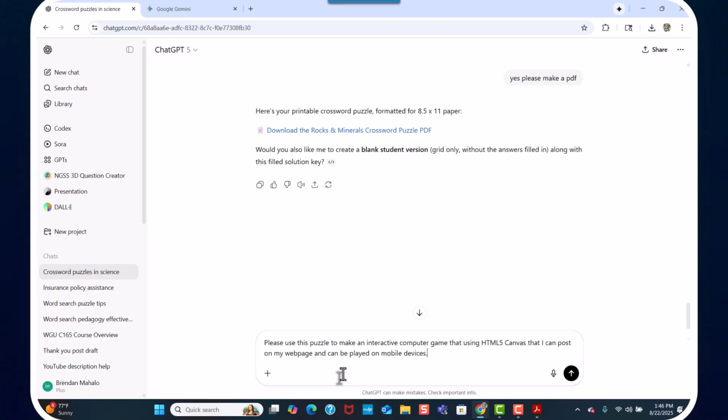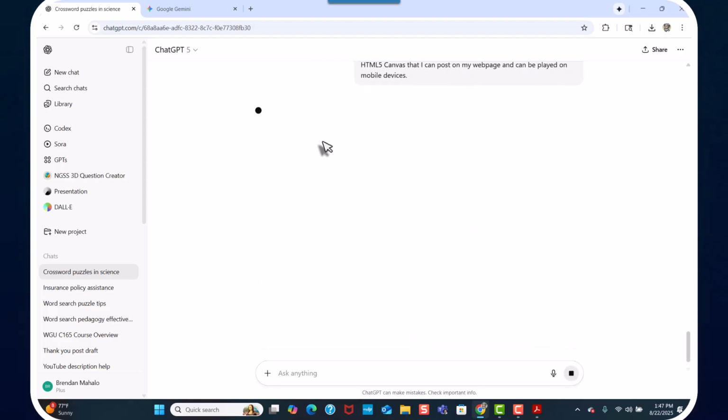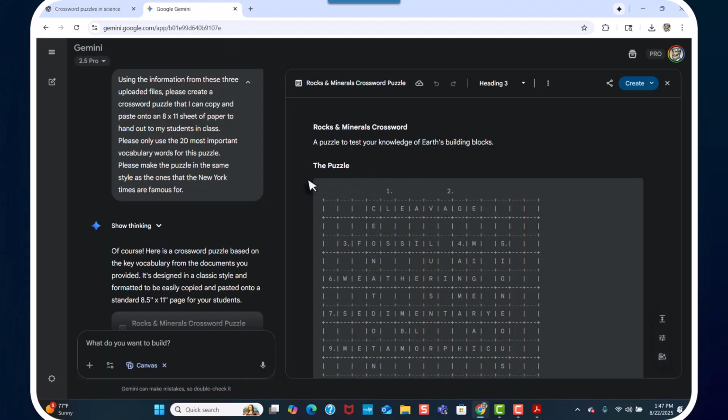All right, so copy that. So this is going to take a while now. So let's go ahead and start with this. Control C. All right, so now let's do the same thing. All right, here's all this. What do you want to build? All right, let's do it now. Control V, same thing.